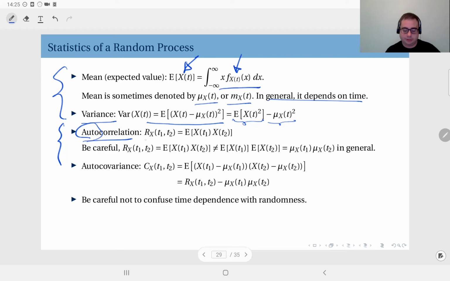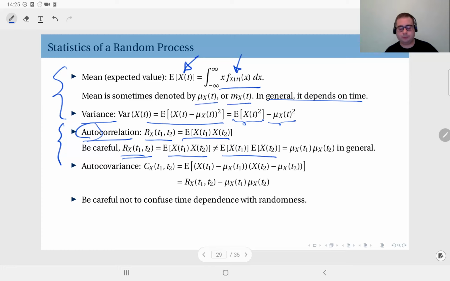This is the notation we use for autocorrelation, R sub x, t1, t2, and we have two time instants. And autocorrelation, in fact, is defined as the correlation between two observations of the random process at times t1 and t2. Okay? Expected value of x of t1 times x of t2. Now you have to be careful. The autocorrelation function defined in this way, in general, will not be equal to the product of the means.